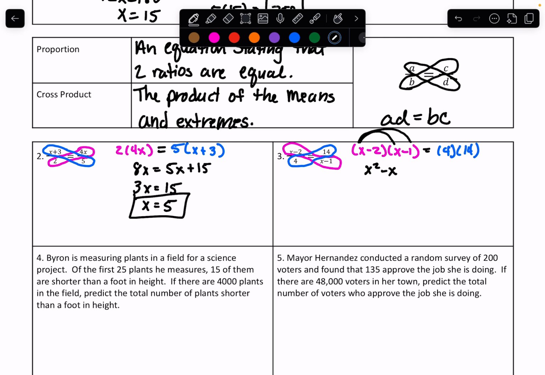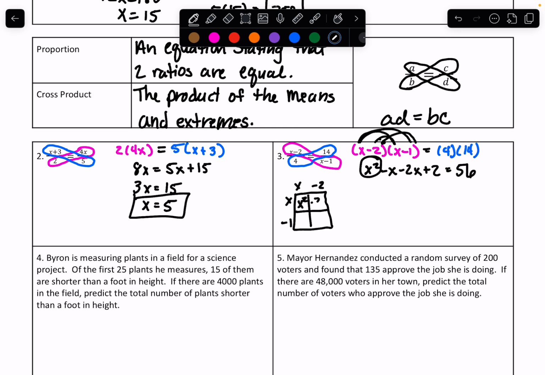And then the I part of FOIL is multiplying the insides together. So -2 times x. And then the L stands for last. So that's multiplying these last two things together. So -2 times -1 is a +2. And 4 times 14 is 56. So that is FOIL. Some of you may have been taught using the box method this way. So you would do x and -2 and x and -1. X times x is x squared, which is how we got this.